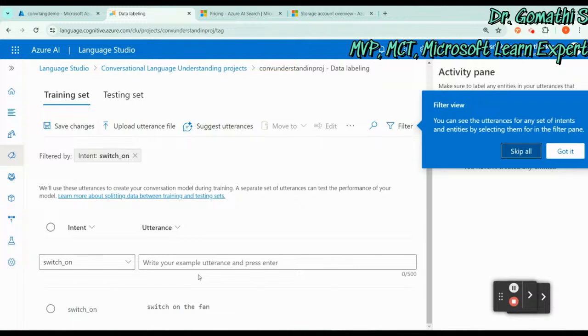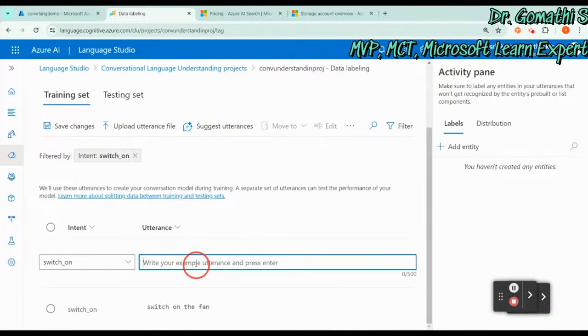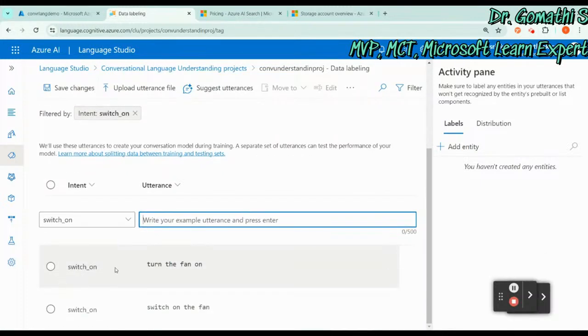The second one you can write is turn the fan on. Then other possible utterances may be put the lights on, turn the light on, switch on the light.